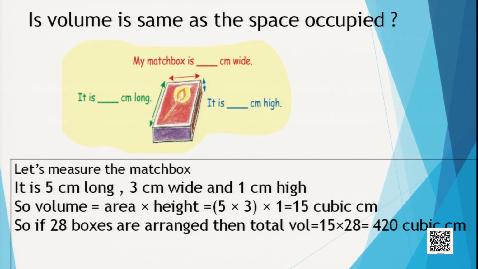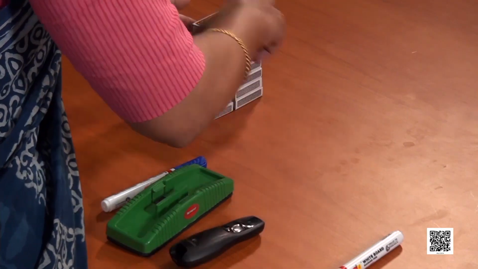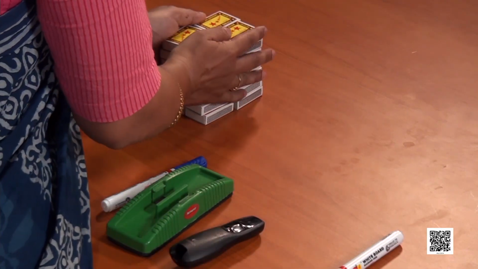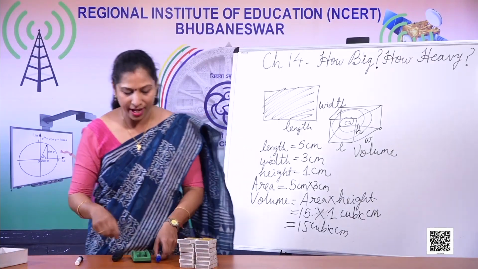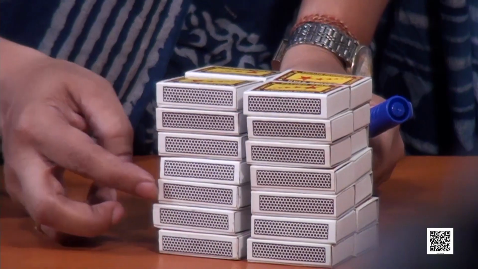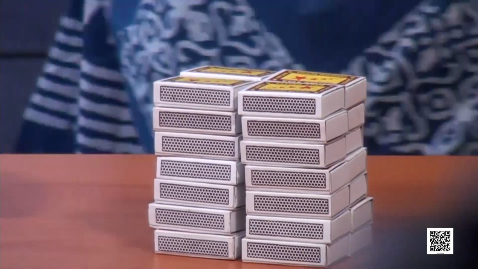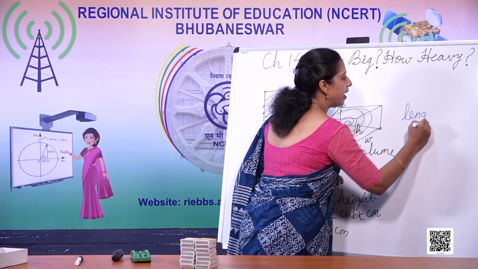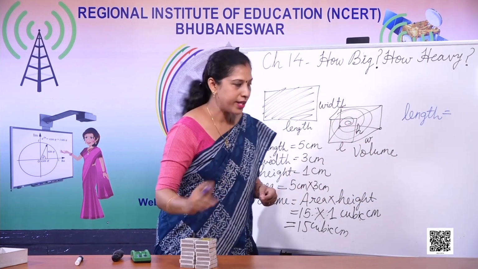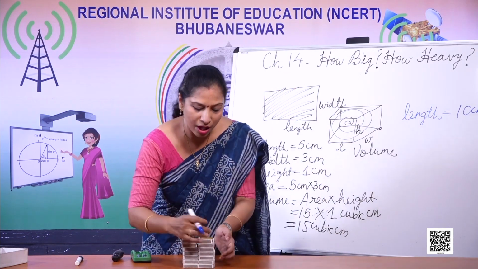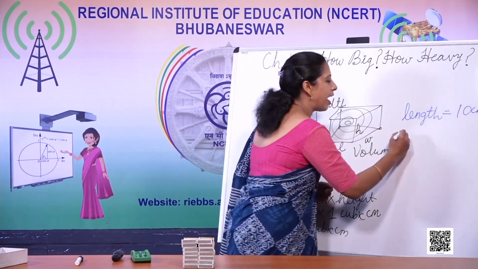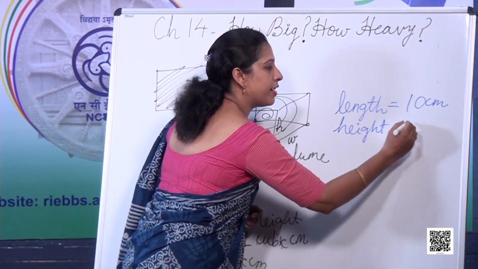So you can arrange in any way. I can arrange in any way. I'll show you another example. Here I have arranged like this. You can see, is the shape different from the previous shape? Yes, this is different. Now let's see what is the length of this one. Now you can see here the length is 10 and height is 7 centimeter. Here in this arrangement, length is equals to 10 centimeter. Then the height is equals to, just count 1, 2, 3, 4, 5, 6, 7. Height is equals to 7 centimeter.